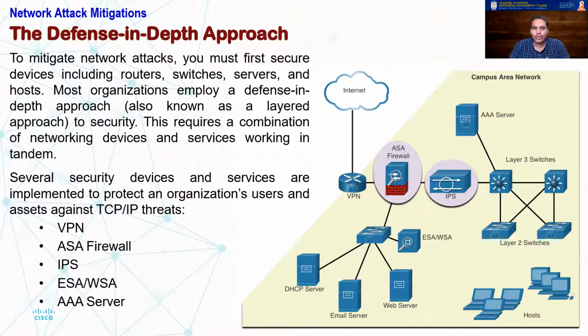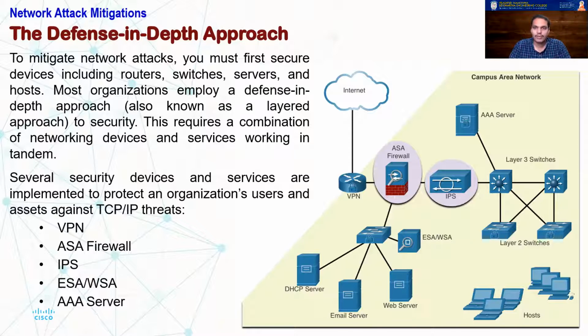It requires a combination of networking devices and services working in tandem. This is the list of devices and services that we can implement to safeguard your network infrastructure. First one is VPN. Second one is the ASA firewall. Third one is IPS, intrusion prevention systems.